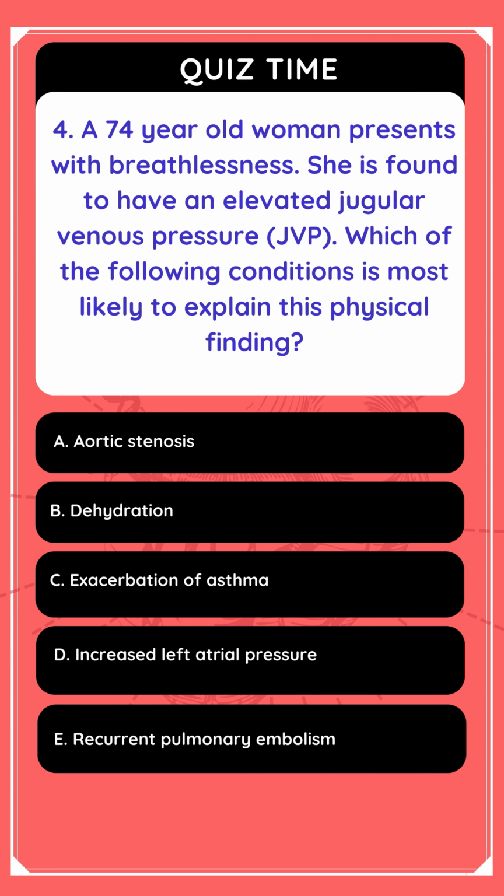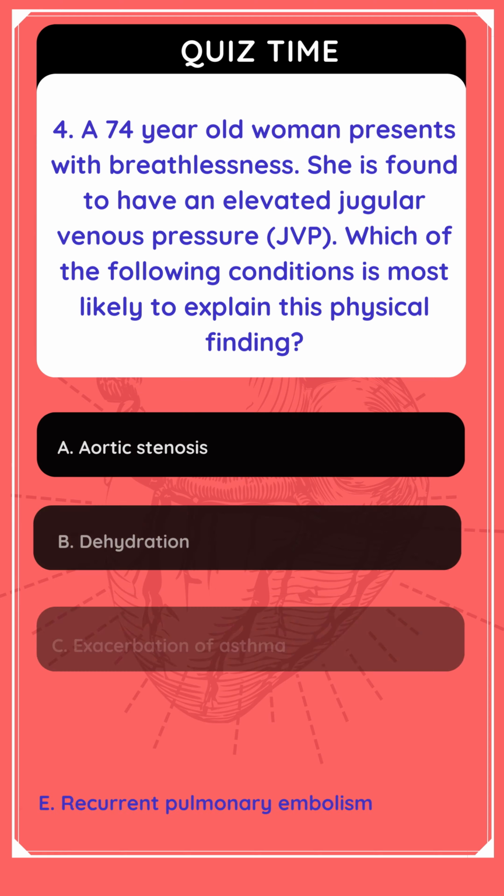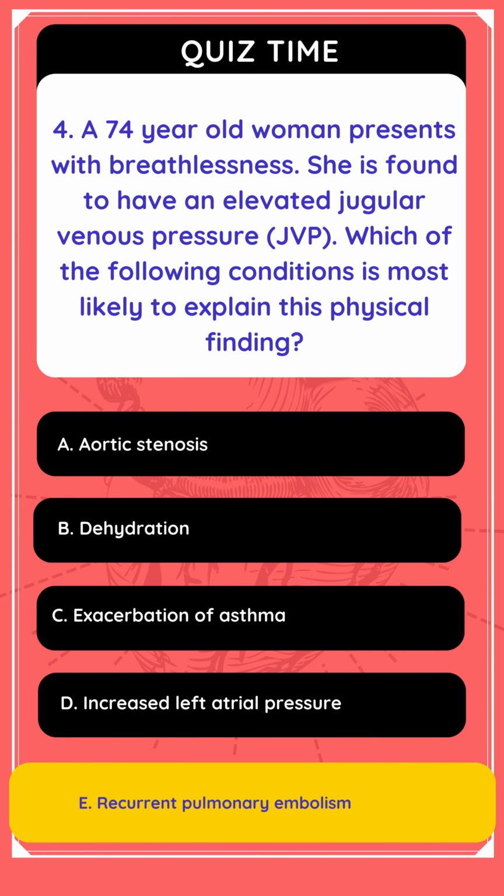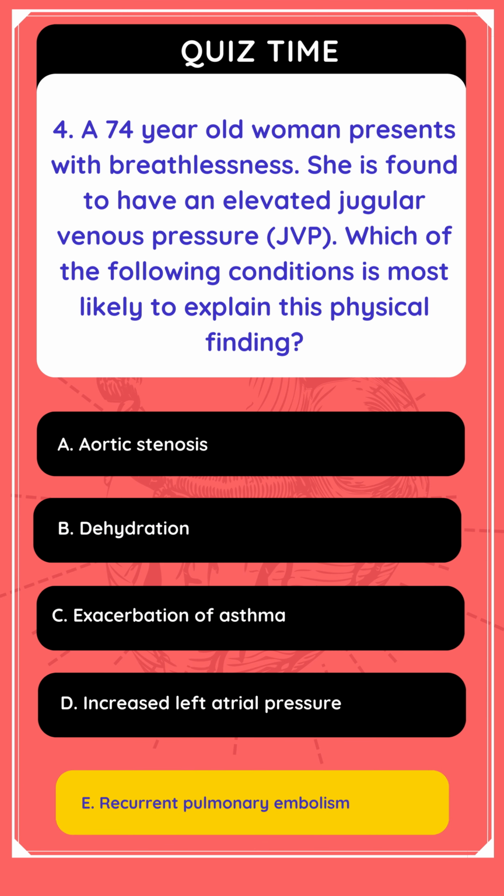4. A 74-year-old woman presents with breathlessness. She is found to have an elevated jugular venous pressure (JVP). Which of the following conditions is most likely to explain this physical finding? The answer is E. Recurrent pulmonary embolism.